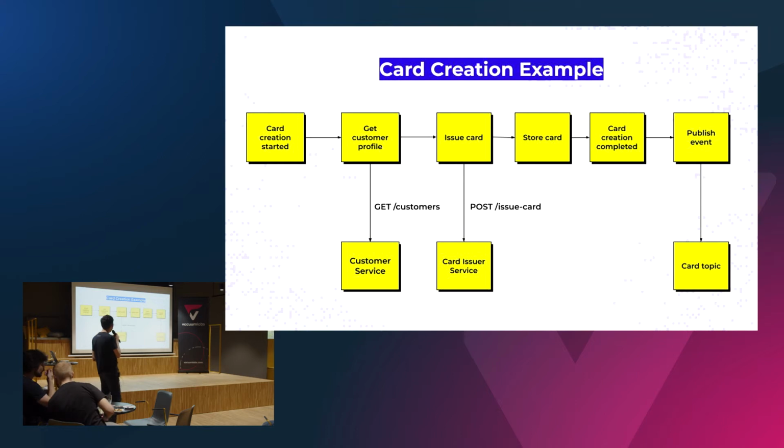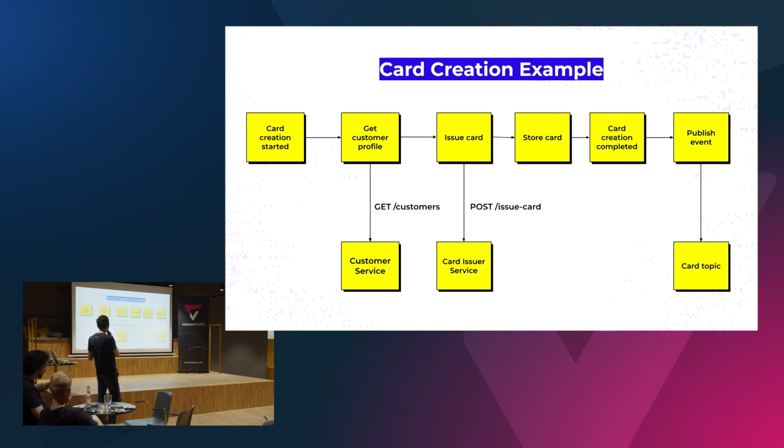Let's say that we have a new customer that onboarded to our bank, and we would like to trigger a new process that creates a new card for them and sends it to their mailing address. Our example can look something like this, where first we create some kind of audit log that just marks that we started the whole process.